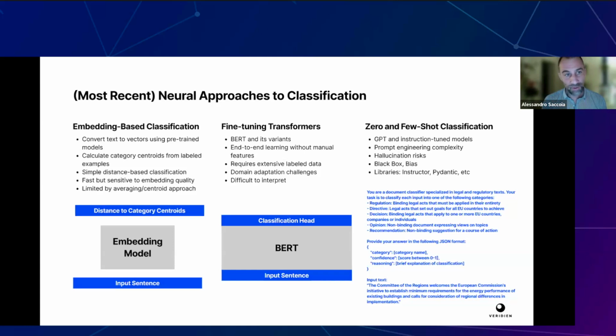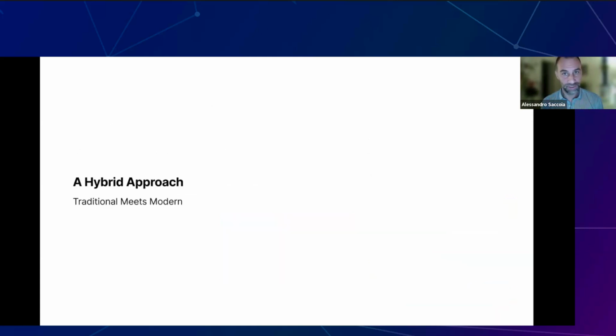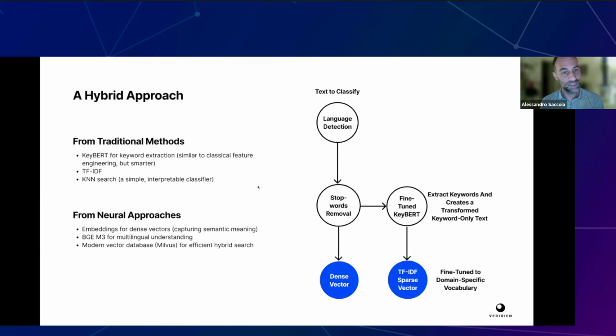So we went for a hybrid approach that actually uses Milvus. In a very experimental way, we took the best of the two worlds somehow. From traditional methods, we used KeyBERT. I will show you in the next slide what KeyBERT is about. It's a very thin algorithm, but it works really well. We took TF-IDF. In fact, we are talking about hybrid search, and we use KNN.